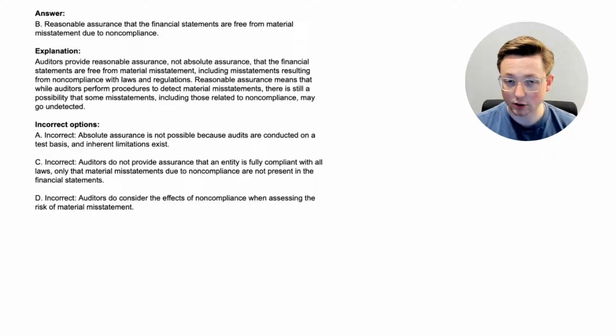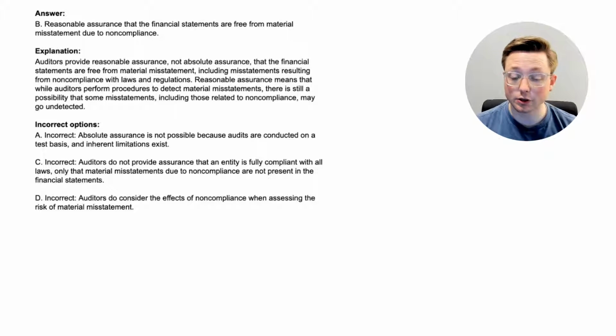Now let's talk about why the other options are incorrect. Option A was incorrect because, again, absolute assurance is not possible because audits are conducted on a test basis and inherent limitations exist, and we've talked about that throughout multiple videos. Option C, incorrect. Auditors do not provide assurance that an entity is fully compliant with all laws, only that material misstatements due to noncompliance are not present in the financial statements. So again, they're not sitting there making sure they're complying with every single law. They are just trying to make sure that they catch any noncompliance that is materially going to affect the financial statements.